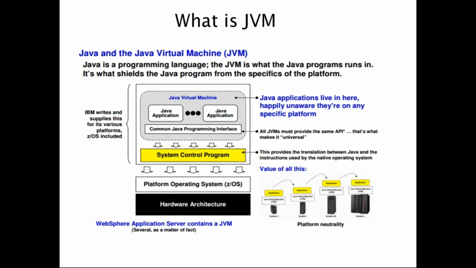So this is a system control program. This is the one that will translate that native, native is nothing but the local operating system, to your Java. So in simple terms, your WebSphere application server will contain a Java virtual machine, and you are going to install your Java application inside this. All these things are taken care of by the JVM, so you are not going to set up anything. The programming interface, everything, is already written by Oracle and provided to you by default. So you don't need to do any huge programming. Our task is to get our Java application and deploy it. I'm just telling you what happens in the background.